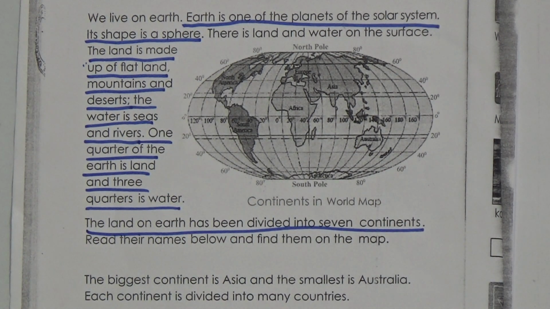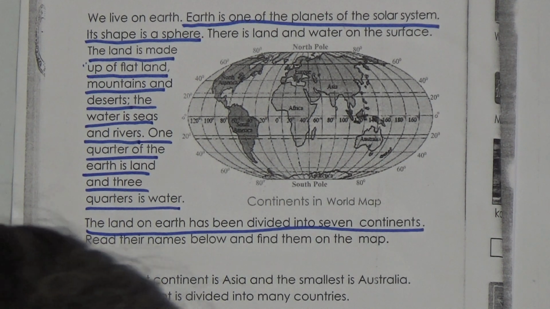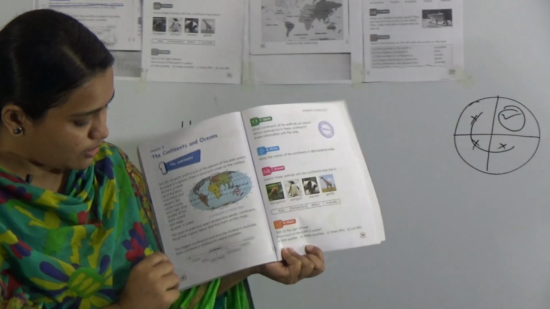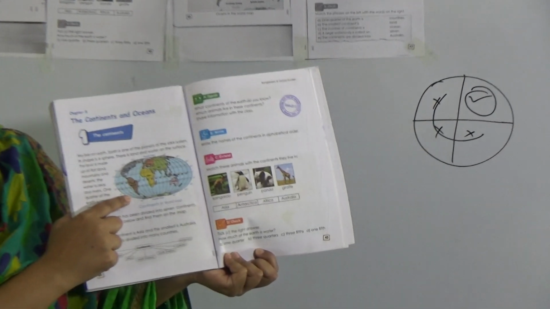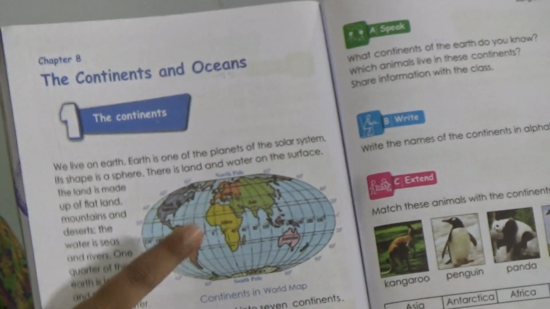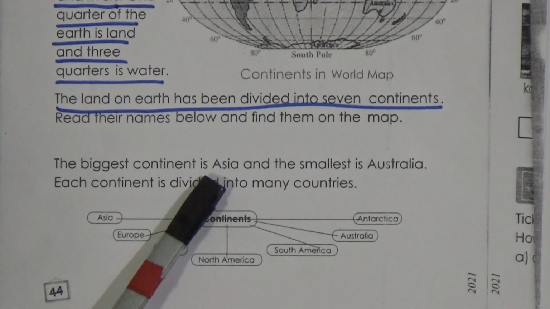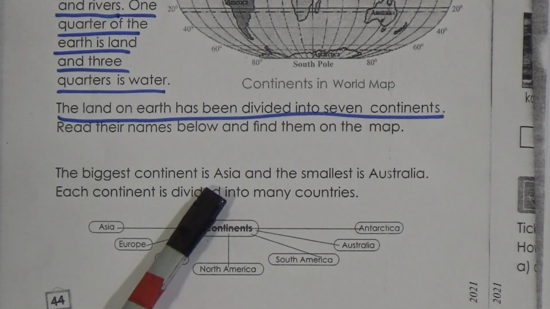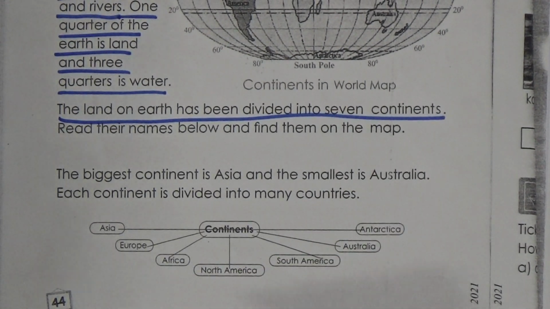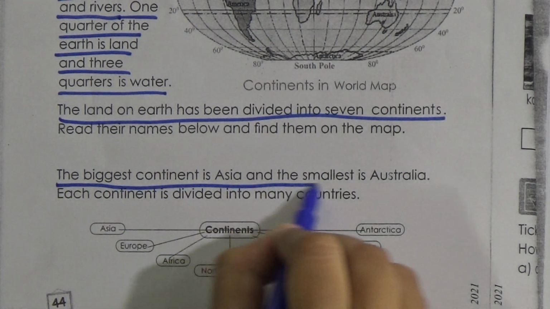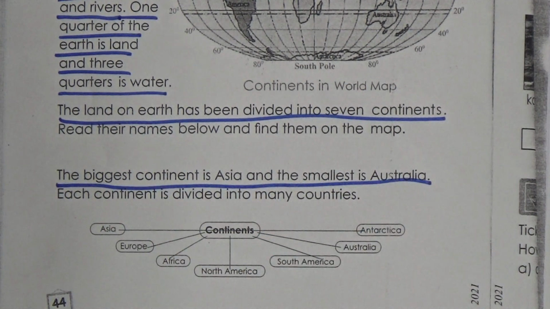I can show you the book. Now look, there is a colorful picture in your book. So all of you follow your book. This picture is colorful and we will find out the continents in our book. Now look, the biggest continent is Asia. So among the 7 continents, Asia is the biggest continent and the smallest is Australia. So remember this, the biggest continent is Asia and the smallest continent is Australia.